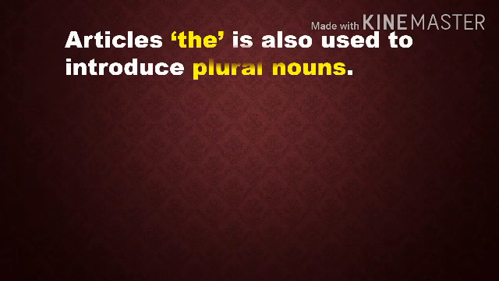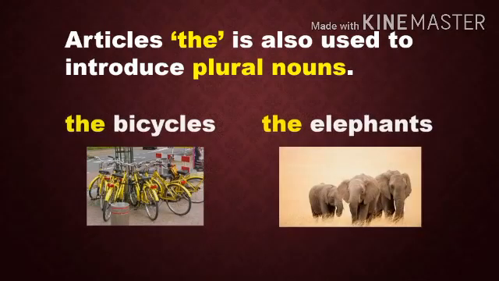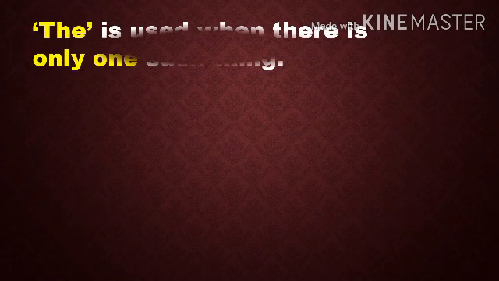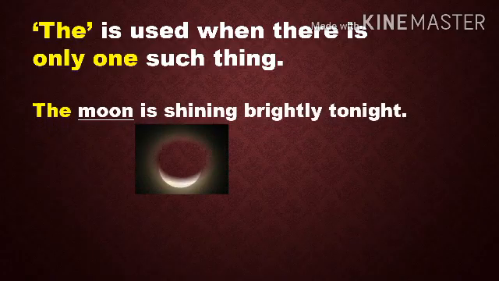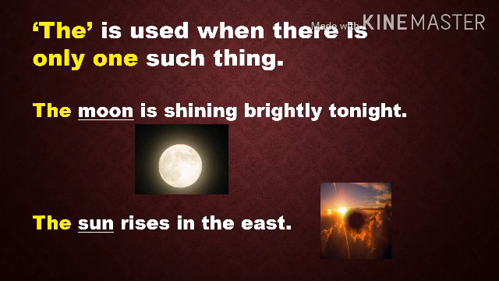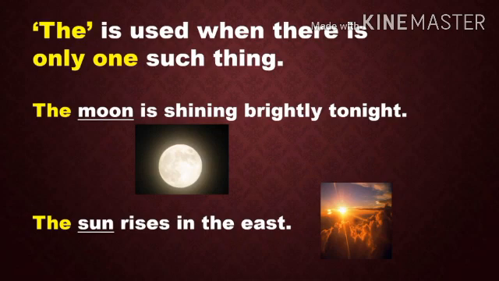Okay, children? Now, article the is also used to introduce plural nouns. For plural nouns, we use the. The bicycles, the elephants. Okay? Next, the is used when there is only one such thing. The moon is shining brightly tonight. Moon. The sun rises in the east. Sun. Moon and sun. Only one moon and one sun is there in the world.